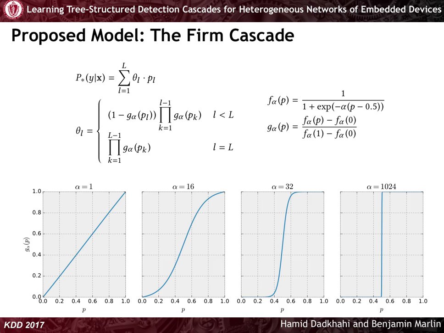To address this problem, we propose an alternative combination rule where the output of each stage gates the computation in the subsequent stages. The gating is performed using a normalized logistic function g, which has a parameter alpha. With a sufficiently large value of alpha, it approximates the step function, which is actually used in the cascade. Hence, we call the proposed framework firm cascade.